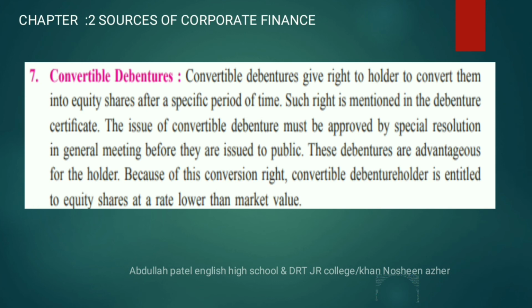These debentures are advantageous for the holder. How are they advantageous for the holder? The reason is that first of all, they can convert themselves into equity, so that they can get ownership in the company. Next, the convertible debenture holder is entitled to get equity shares at a lower rate. Whatever the market rate for the equity share, they will get the equity share at a lower rate from the company. So there are two options: they get the conversion as well as the equity share at the lower rate.